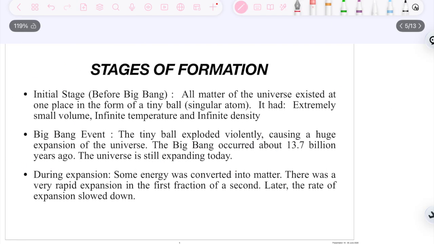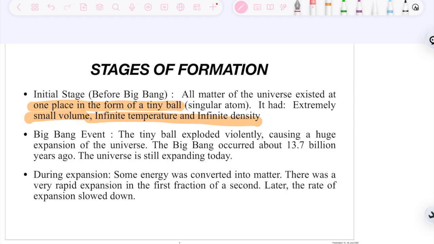Now we have to study what are the various stages of formation of this universe as propounded by the Big Bang theory itself. So the first that we have to study is basically the initial phase. So what was present in the initial phase, that is before the Big Bang. All matter of the universe existing in one place in a point of a single ball, that is a singular atom. We have seen it is the point of singularity. Now what is the feature of this point of singularity? It had very small volume, and it had infinite temperature and infinite density.